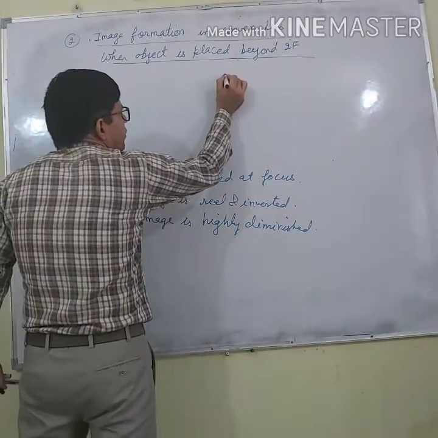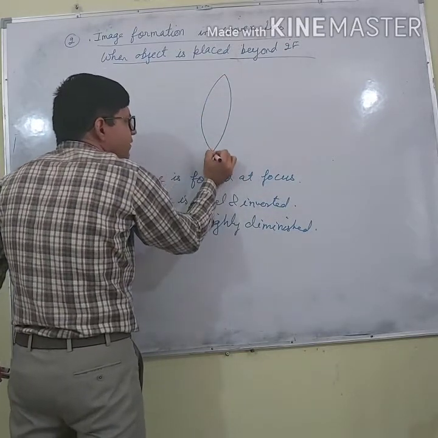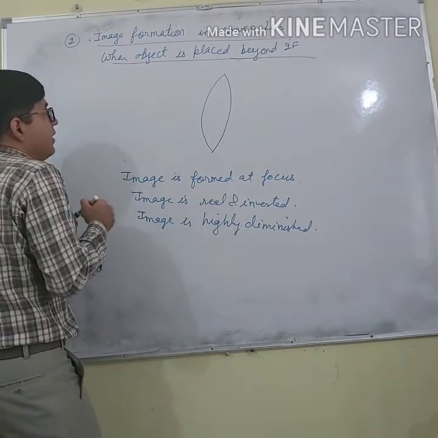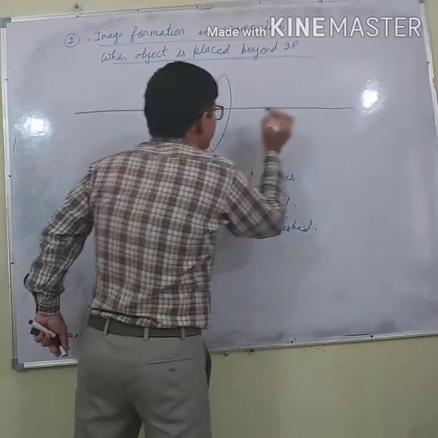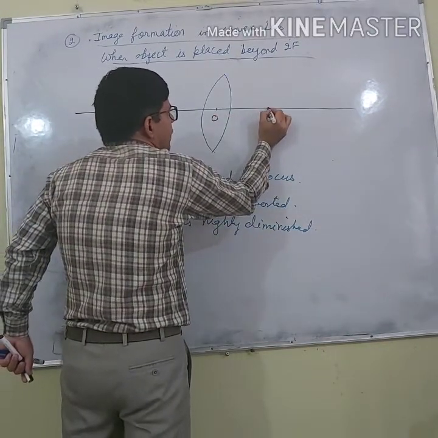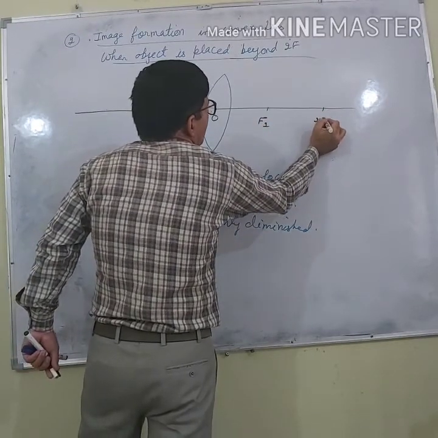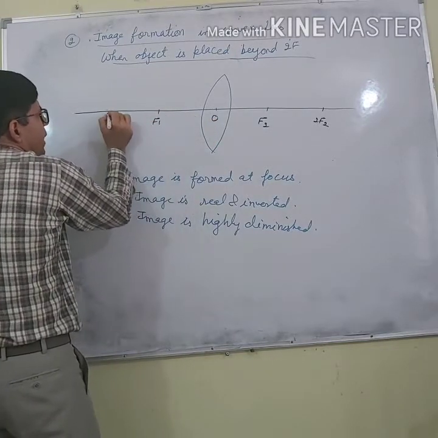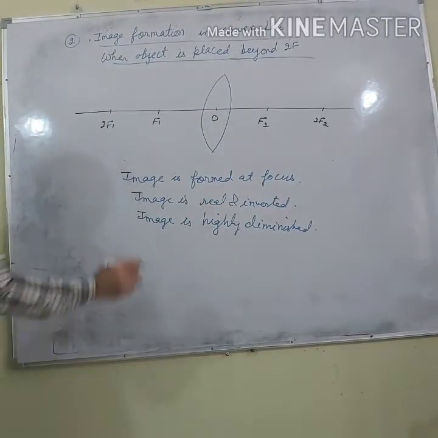So let us say, students, this is convex lens and this line is principal axis, this is optical center, and here it is f2, 2f2, at same gap f1, and at the same gap it is 2f1.